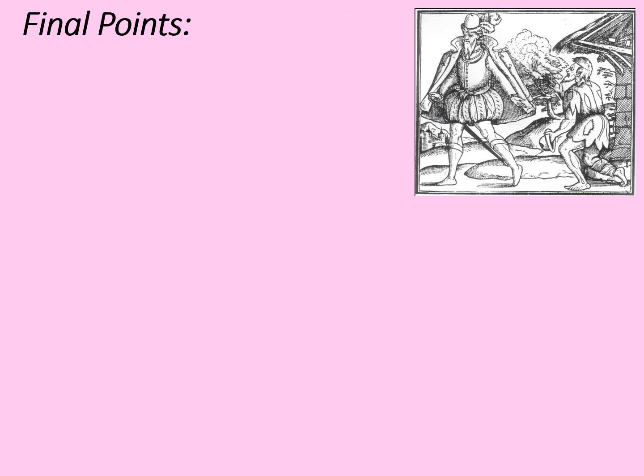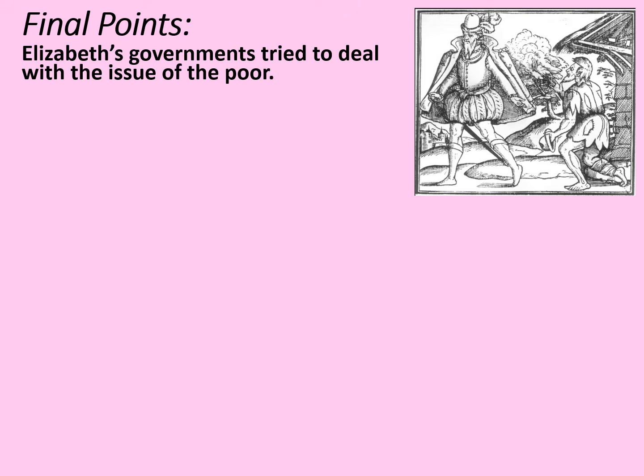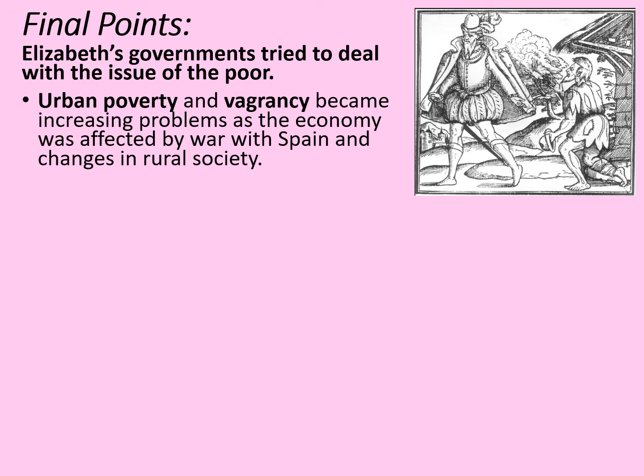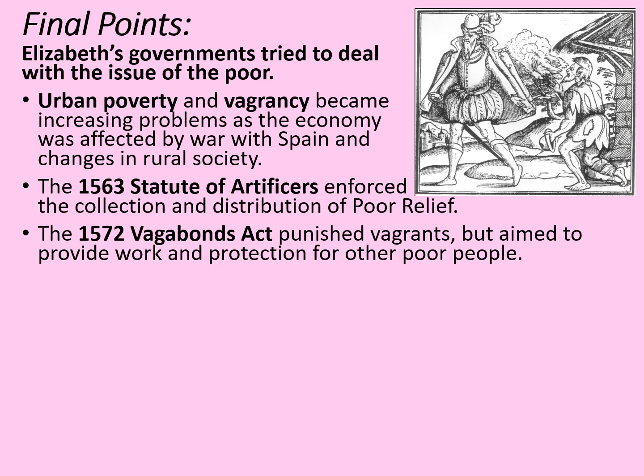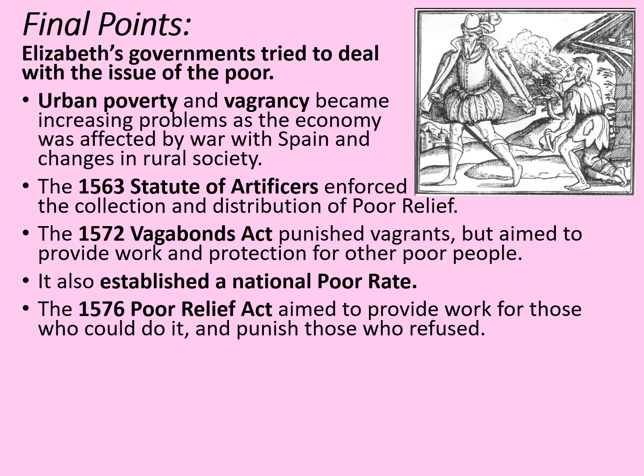Our final points then to summarise. Elizabeth's governments tried to deal with the issue of the poor. Urban poverty and vagrancy became increasing problems as the economy was affected by war with Spain and changes in rural society. The 1563 Statute of Artificers enforced the collection and distribution of poor relief. The 1572 Vagabonds Act punished vagrants, but aimed to provide work and protection for poor people too. It also established a national poor rate. The 1576 Poor Relief Act aimed to provide work for those who could do it and punish those who refused.